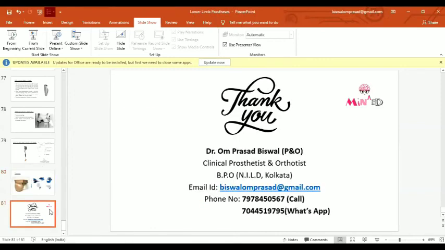So thank you. This is what the lower limb prostheses are about. And if it is allowed by the Mind Academy, we can have a sports prostheses session later.